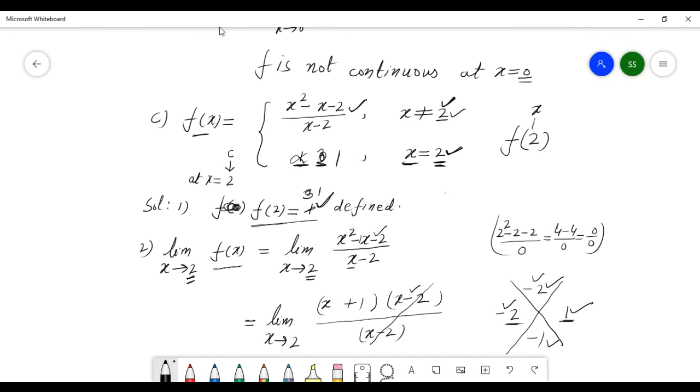It means x is equal to 2, and when x is equal to 2, the function value here is 1. See this. This is 1. Do you understand or not?